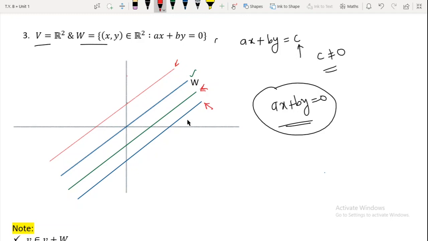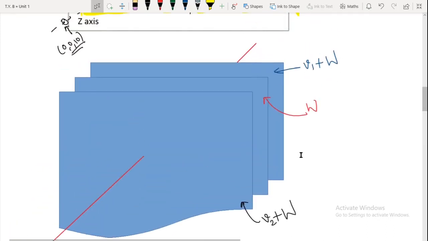Now remember, in between this coset and this coset, there are infinitely many cosets. Is that fine? But you know it, right? It is not possible to draw that kind of a diagram. Similarly here also, between this plane and this plane there will be infinitely many planes, and they are also the cosets, right?